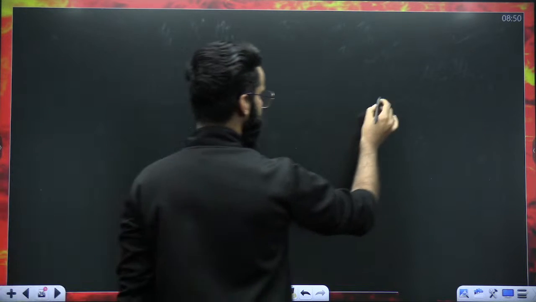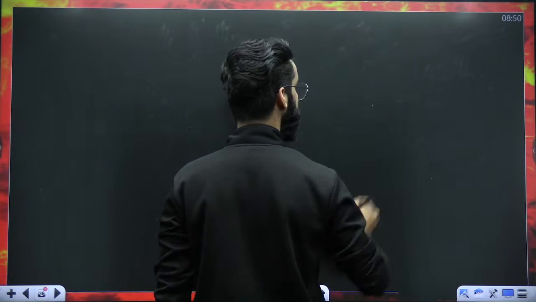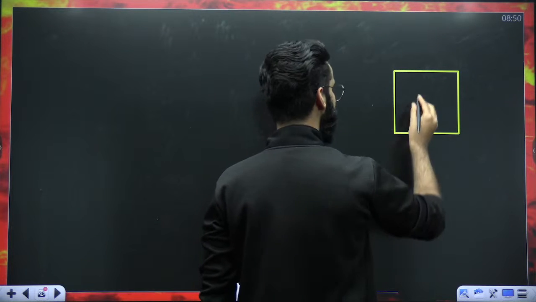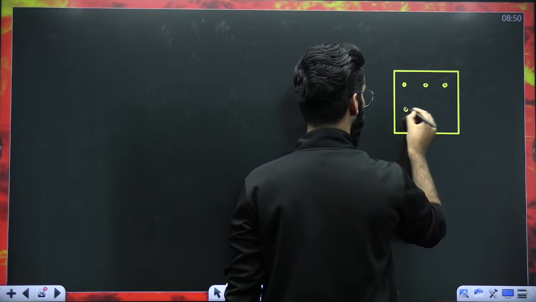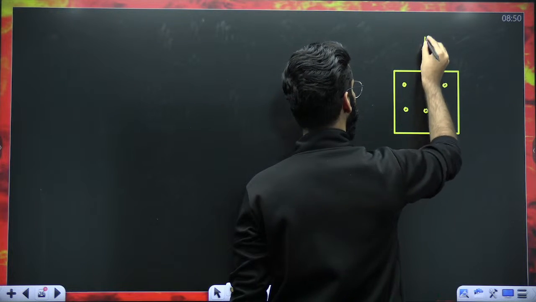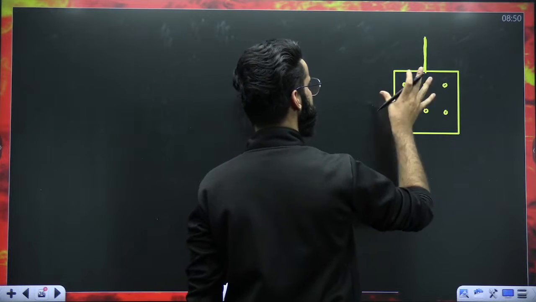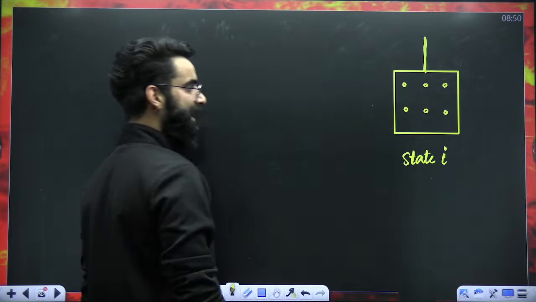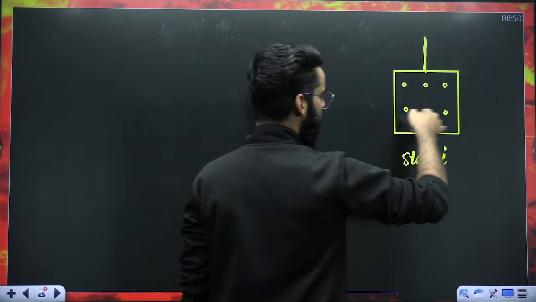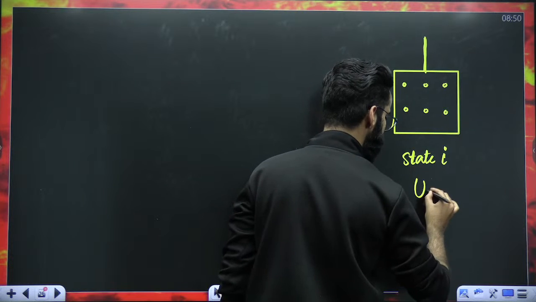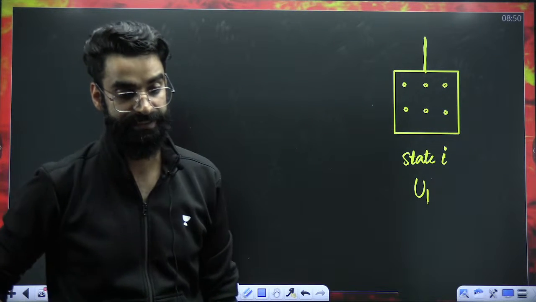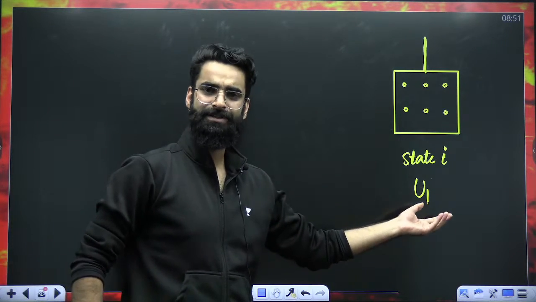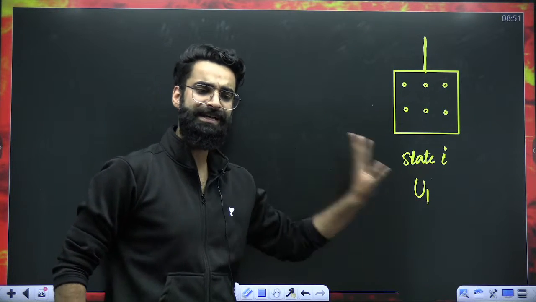For example, this is the container. And this container, let's imagine that it contains an ideal gas. This is the piston fitted at the top, right? Let's assume that the gas is present at its initial state. Let's assume that the total energy present in the system right now is U1. U1 stands for total energy present in the system, which is called internal energy. So internal energy, when the system is present at initial state, is U1.